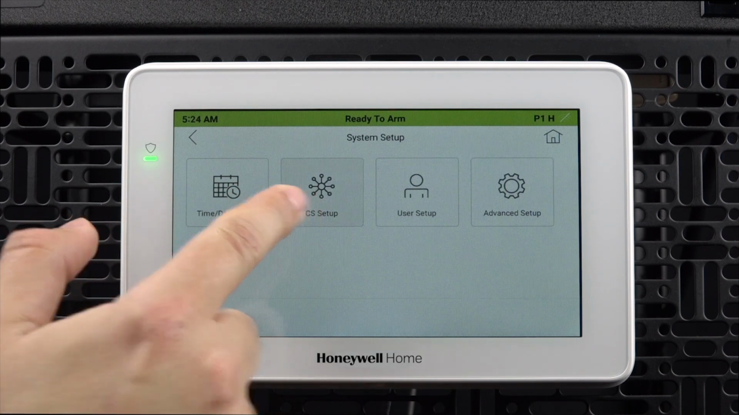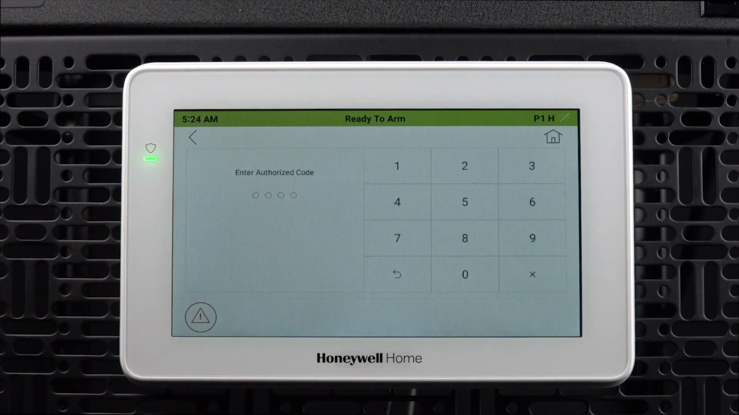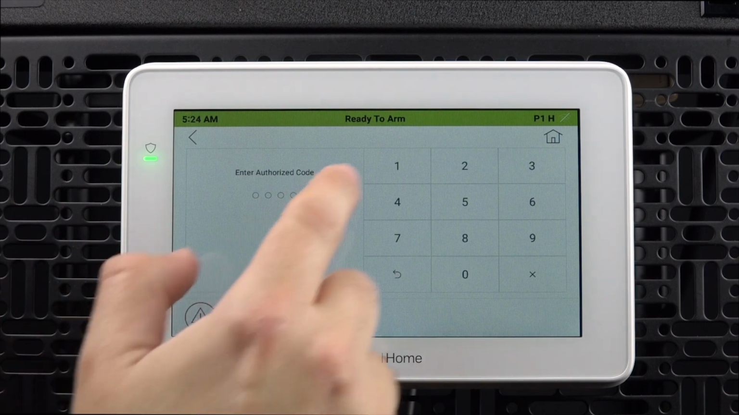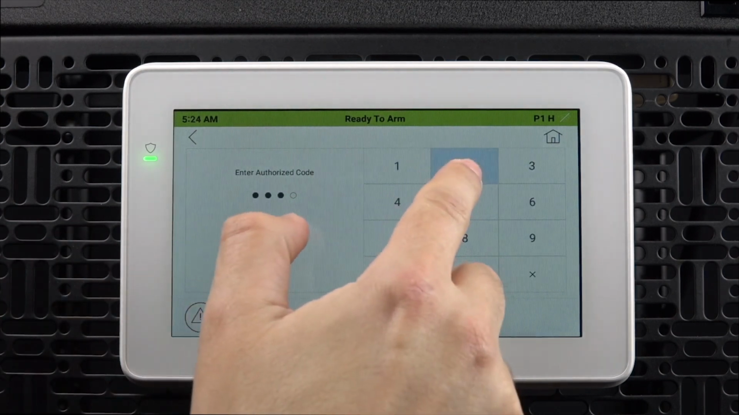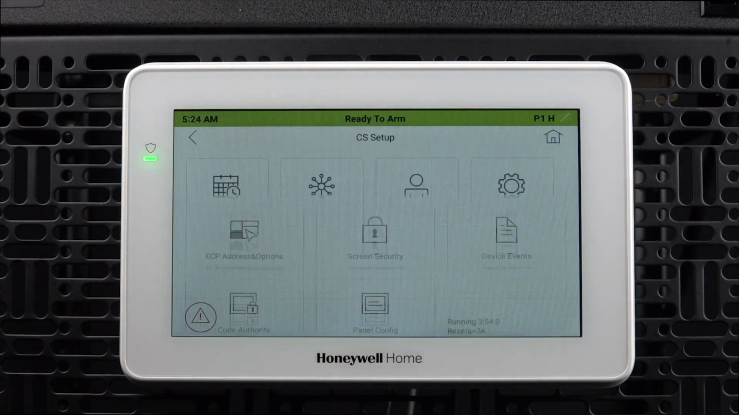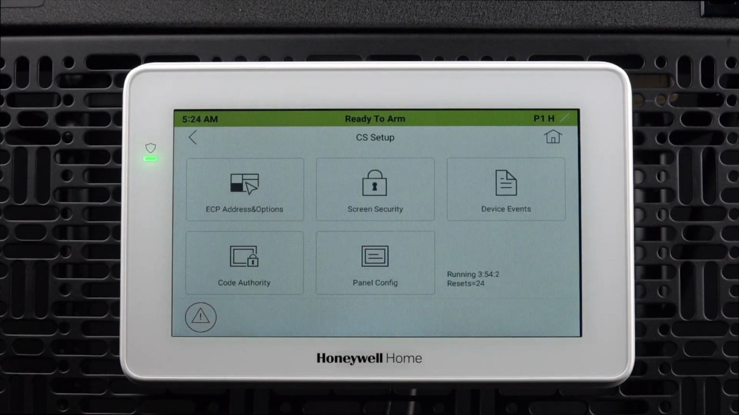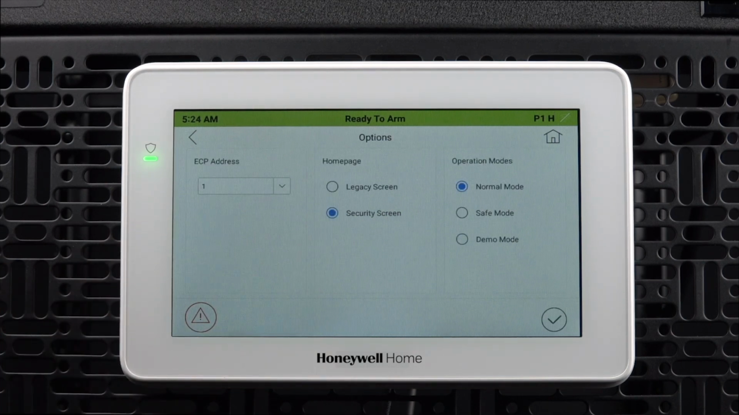To change the ECP address, select CS Setup and enter the installer code of the panel. Adjust the ECP address as needed. The homepage options let you select between security, as seen in this video, or legacy viewing for the home screen. For operating modes, you have normal, safe, and demo.